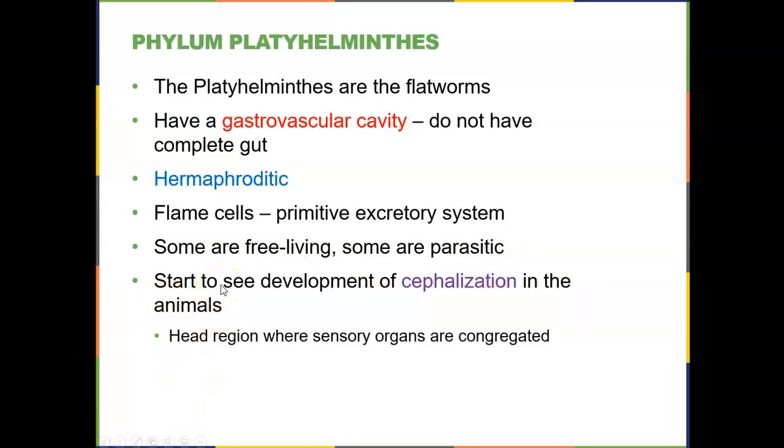And it's within this phylum that we start to see development of cephalization. Cephalization, cephal means head. So we start to see the beginnings of animals that have a head region where the sensory organs are located.